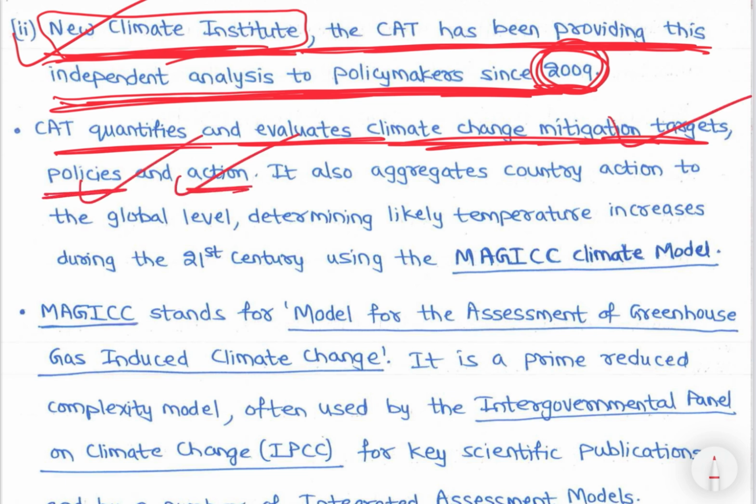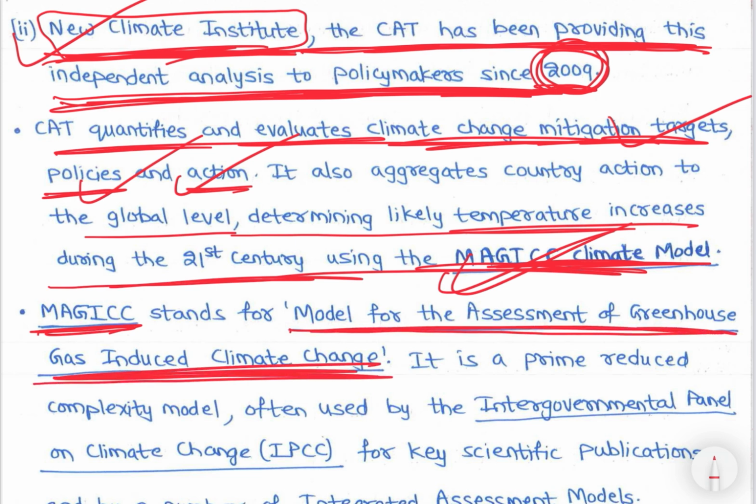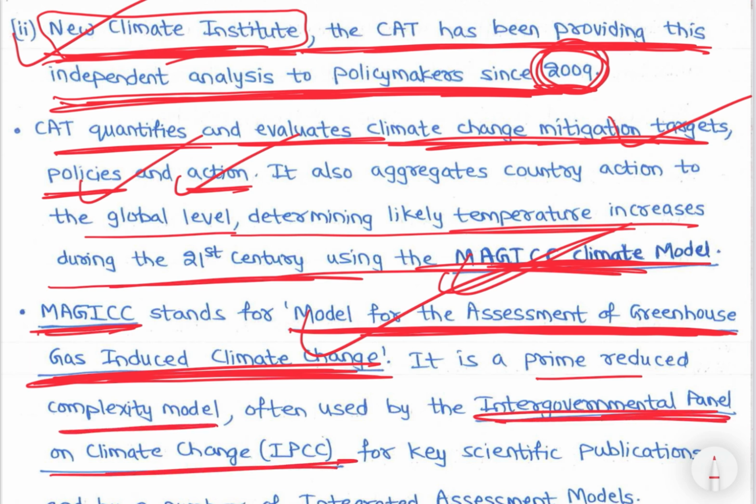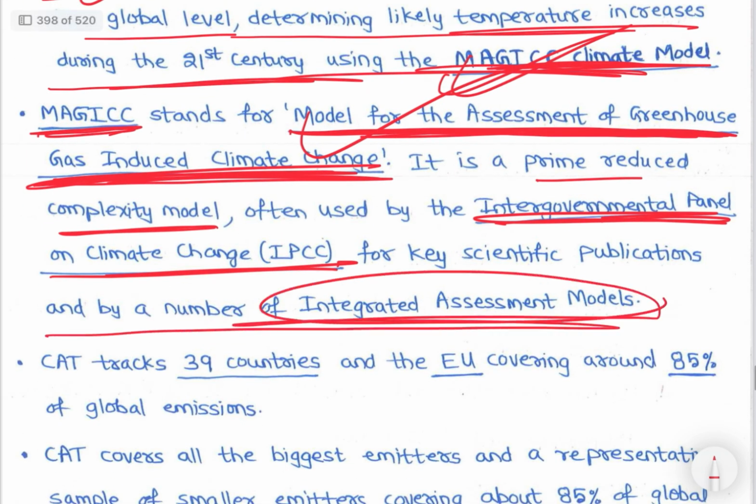It also aggregates country action to the global level, determining likely temperature increases during the 21st century using the MAGICC climate model. MAGICC stands for Model for Assessment of Greenhouse gas Induced Climate Change. It is a prime reduced complexity model often used by IPCC for key scientific publications and by a number of integrated assessment models.